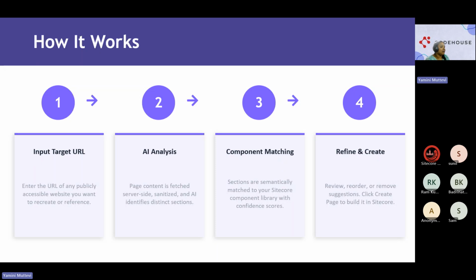Like, if you're trying to replicate any site, or if you're trying to get through a Figma design also, if you have a Figma design URL also, we can just put that URL in the first text box that we have here.